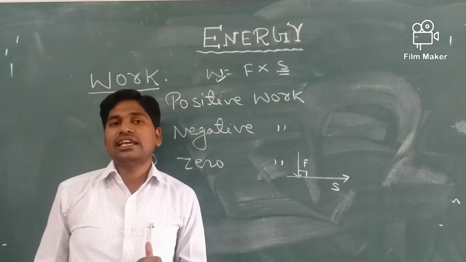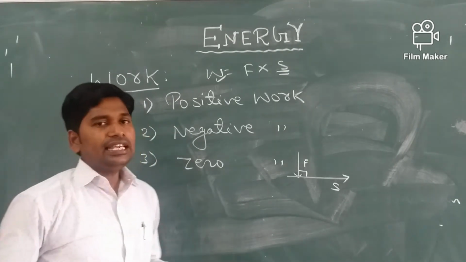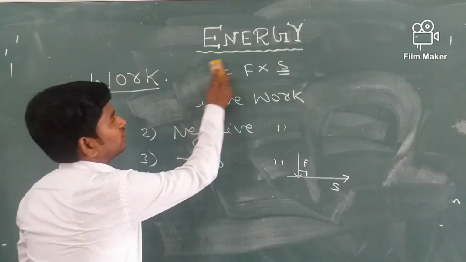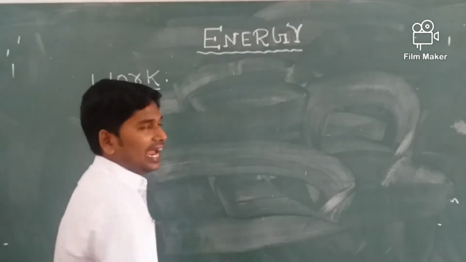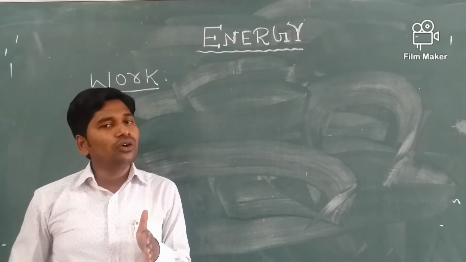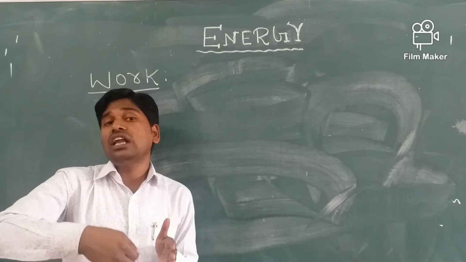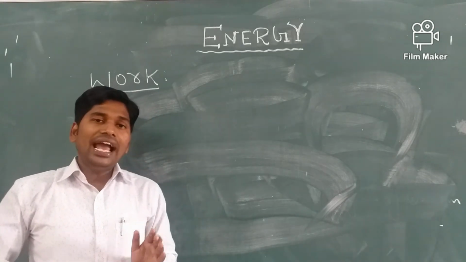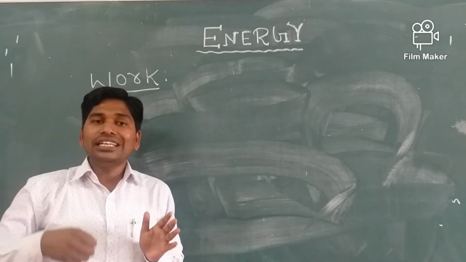Now we can understand what is energy. So energy is the capacity to do work. Energy is the capacity to do work, and we can do only that much work. The work done by us depends on our energy. So as much work we can do, it depends on our energy.